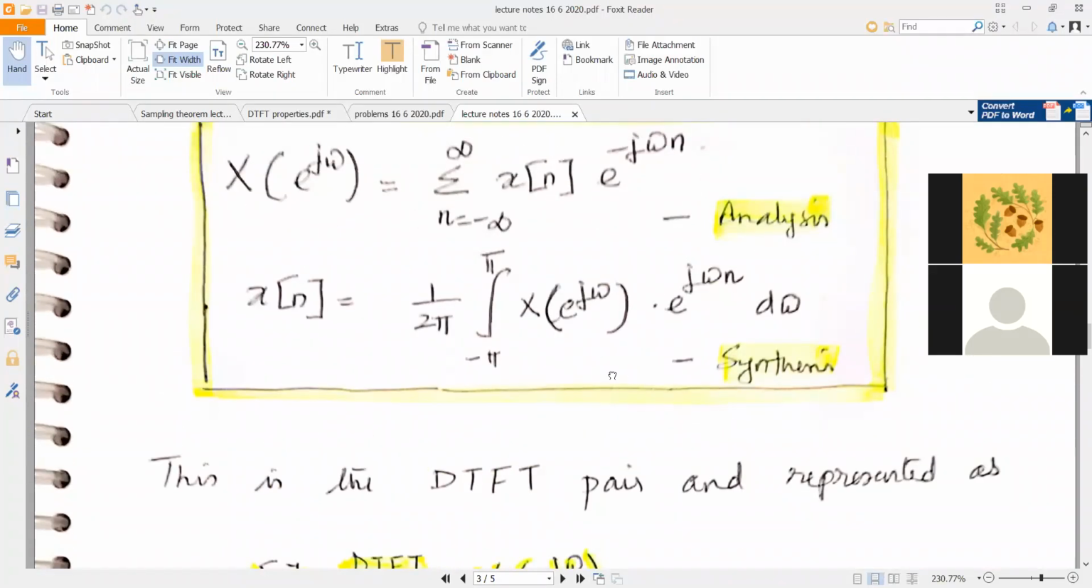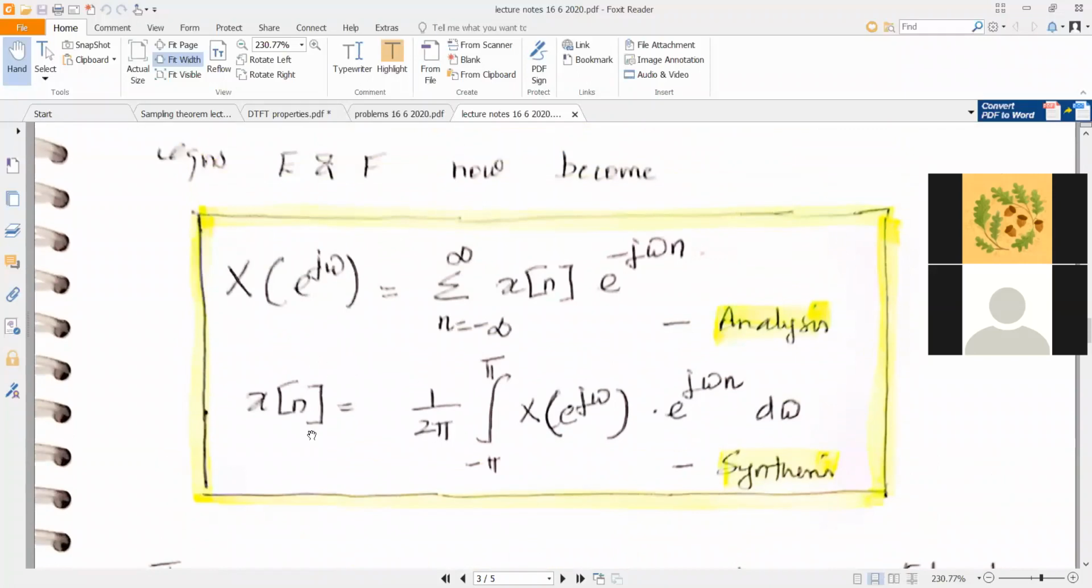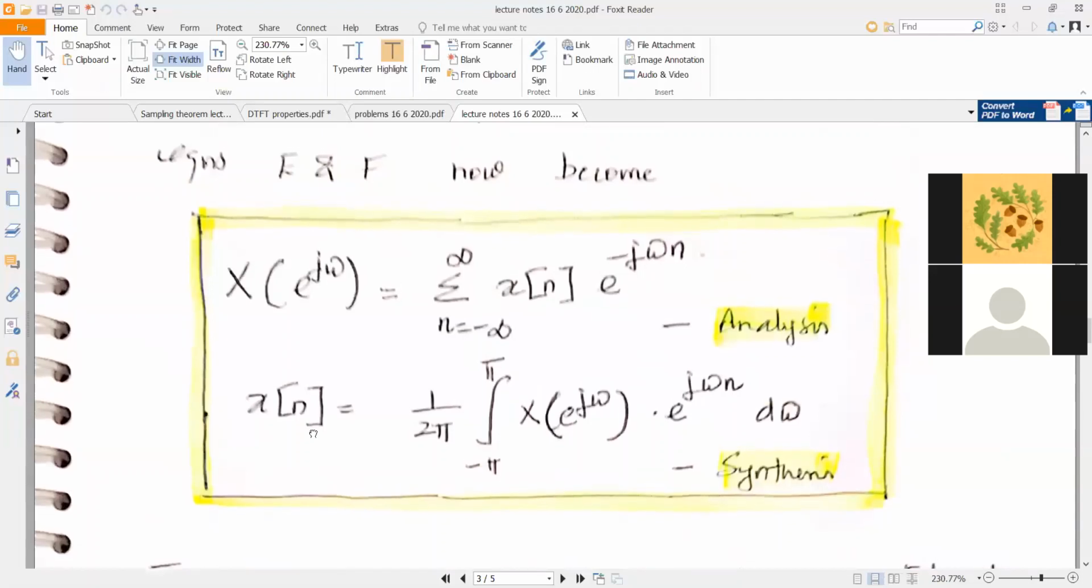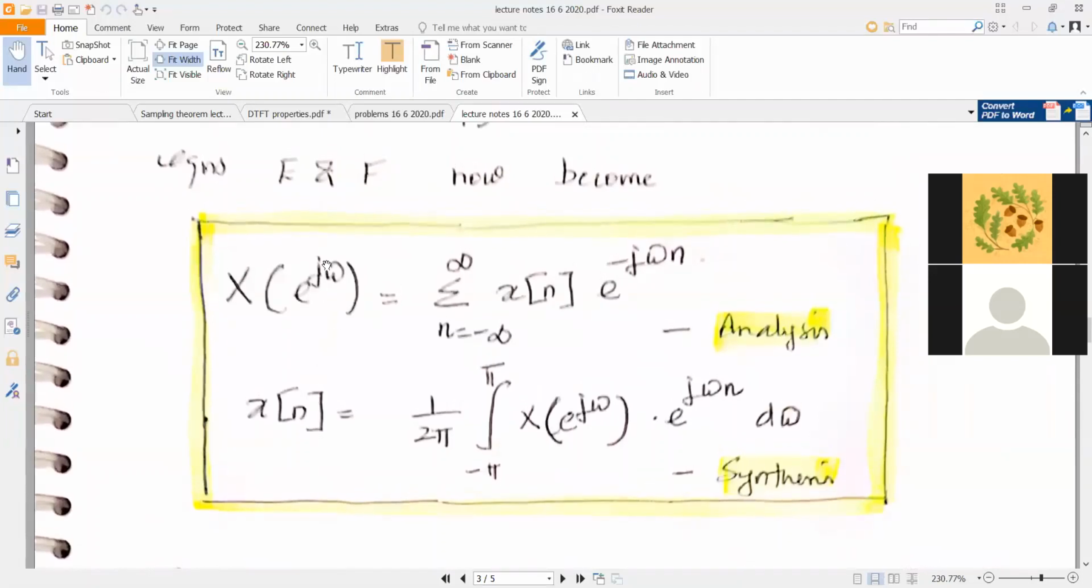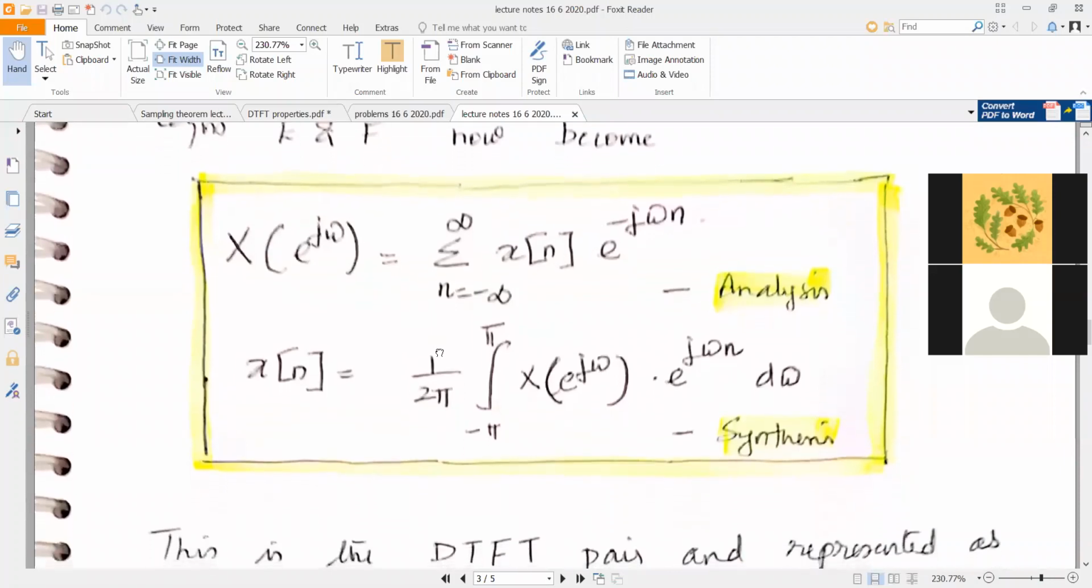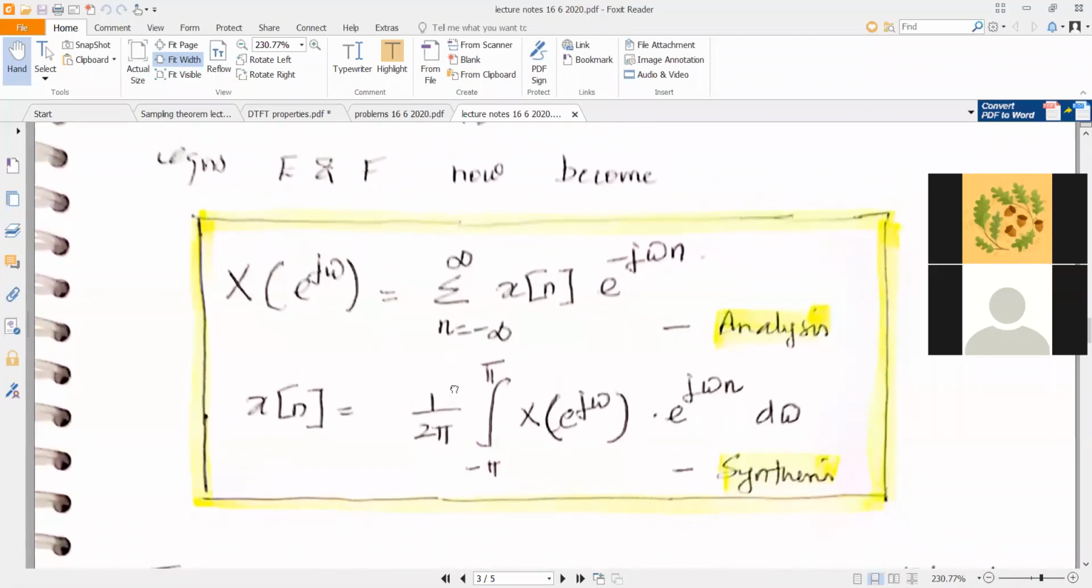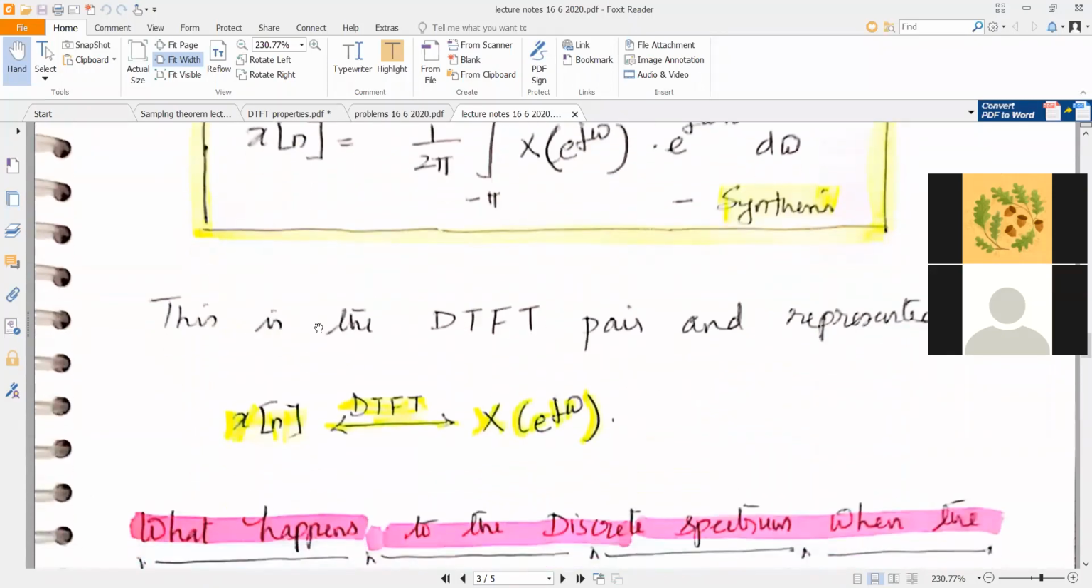This you call the discrete time Fourier transform. In other words, x of e power j omega is the discrete time Fourier transform of x of n, and x of n is the inverse discrete time Fourier transform of x of e power j omega. So just like x of t and x of j omega, you have x of n and x of e power j omega, with omega being a discrete frequency represented as small omega. We represent this as a DTFT pair, x of n having a DTFT given by x of e power j omega.